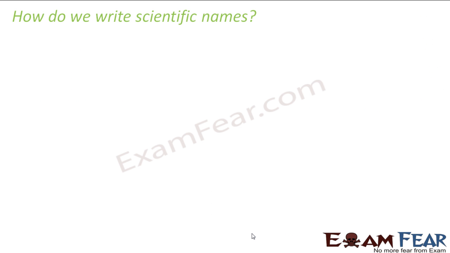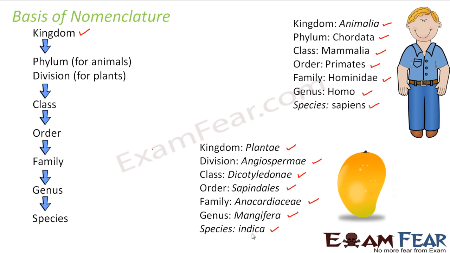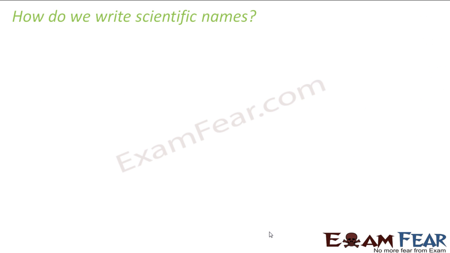Now, how do we write scientific names? The question is, in the previous slide, we saw that if one scientific name becomes so large, that means the scientific name for a mango will become Plantae, Angiospermae, Dicotyledonous, Sapindales, Anacardiaceae, Mangifera indica. So it is a huge name, right? So it is not easy to remember this name. So how do we actually write scientific names?